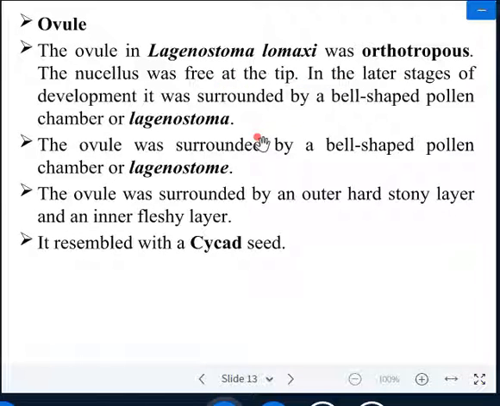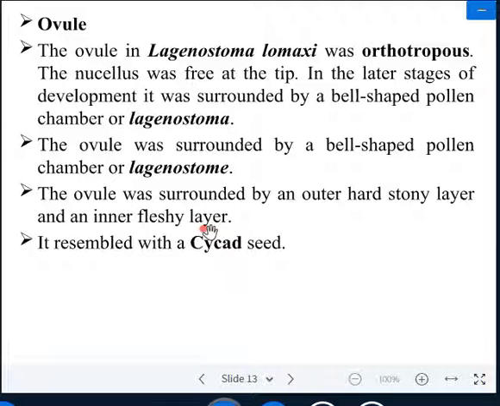In the later stage of development, it was surrounded by a bell-shaped pollen chamber, or lagenostome. The bell-shaped pollen chamber is also known as lagenostome. The ovule was surrounded by an outer hard stony layer and an inner fleshy layer of integument.